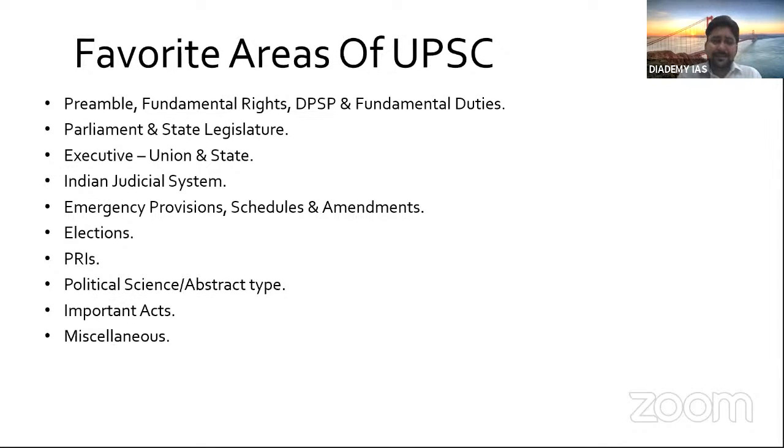Then important acts, like the Forest Rights Act 2006. Then you have the RTI Act, a very important act, which is in the news one day or another. Then you have the SC/ST Act, the Scheduled Castes and Scheduled Tribes Atrocities Act.